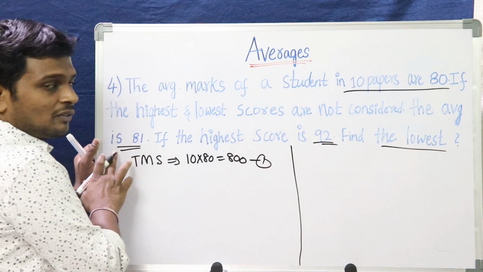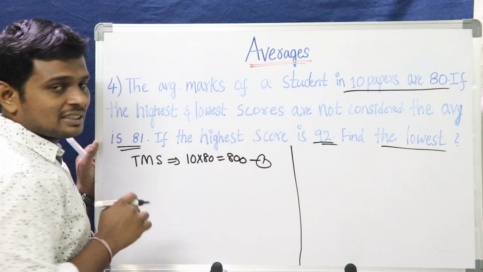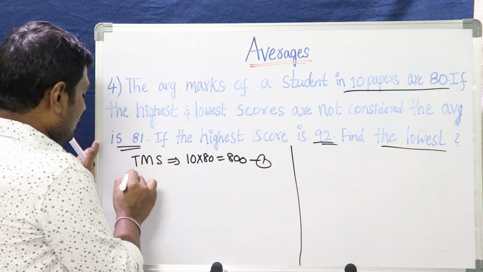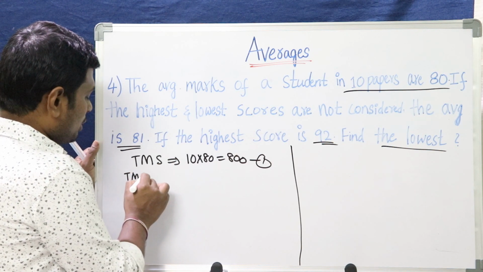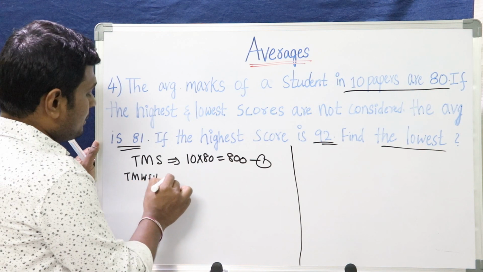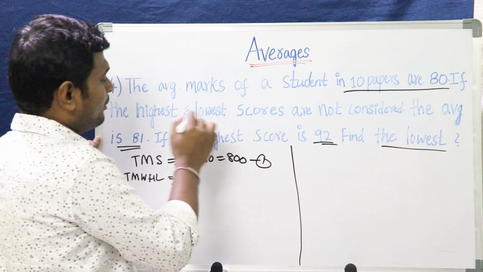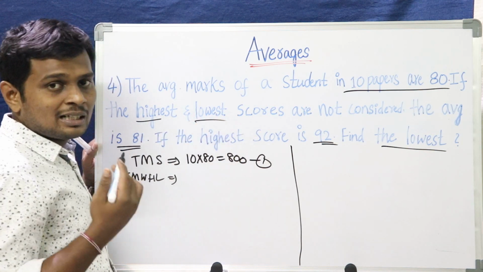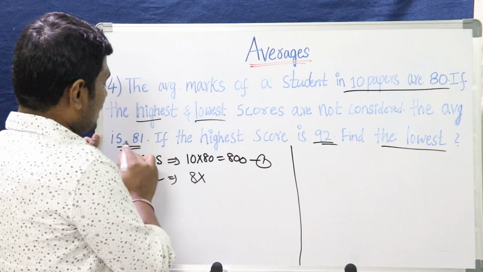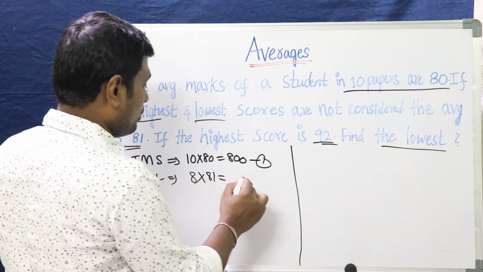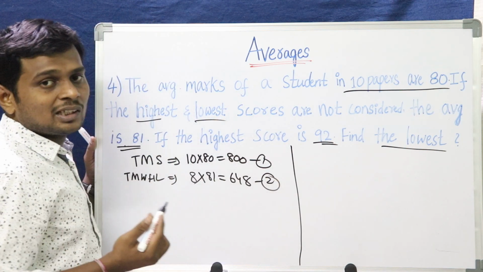The second statement, what can we get? If highest and lowest scores are not considered, the average is 81. That means without the highest and lowest, how many papers will be there? 8 will be there because we are removing the highest as well as the lowest. So 8 into what is the average score? 81. How much will we get? 8 times 81 is 648. This is the second equation we got.